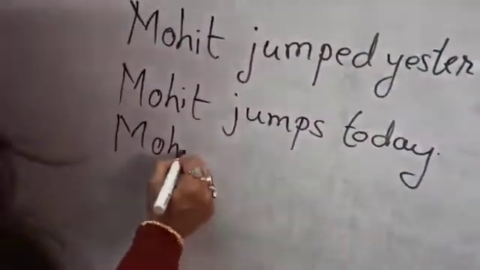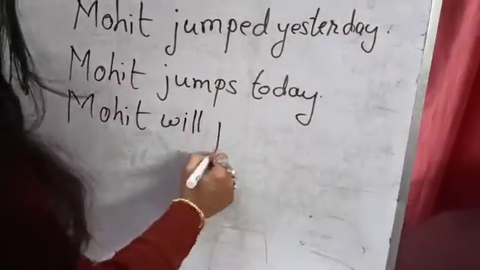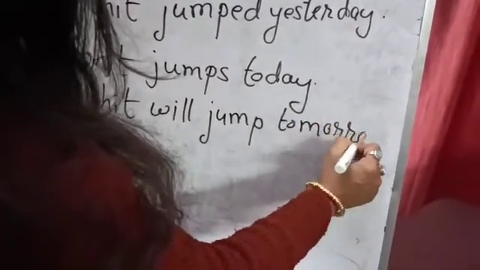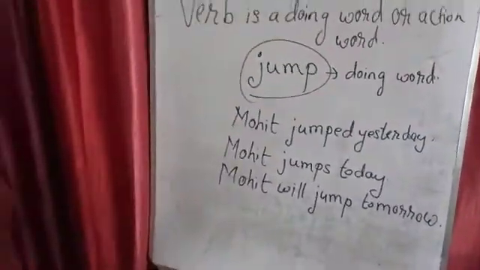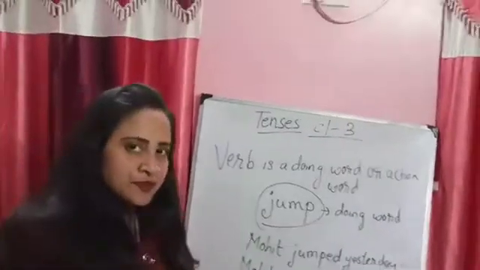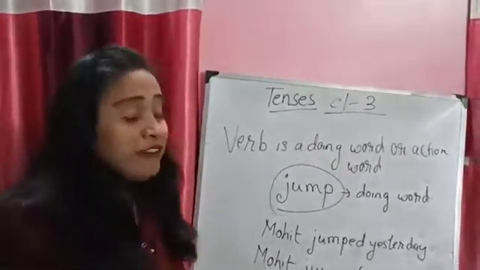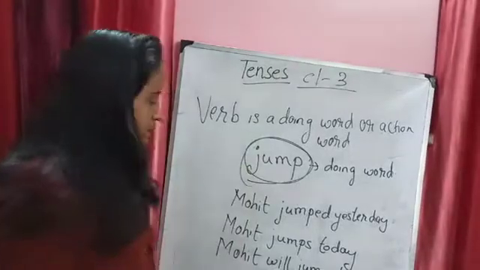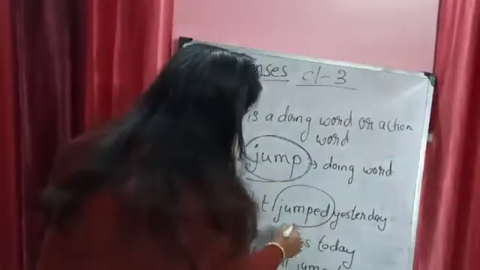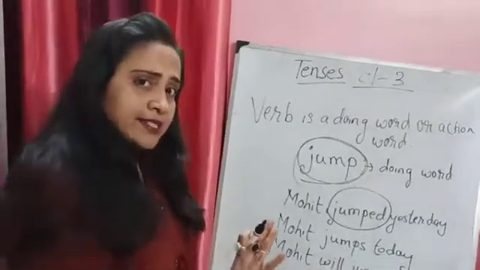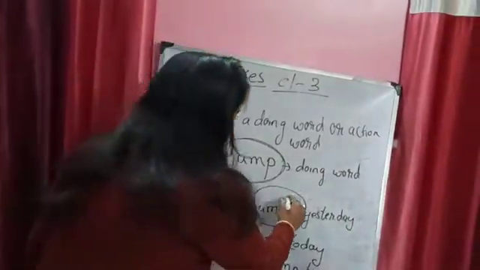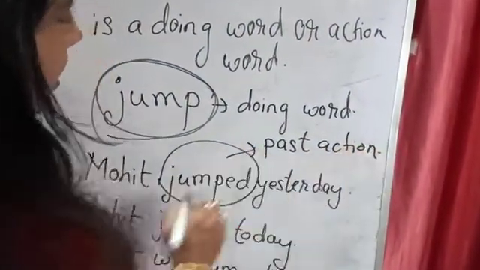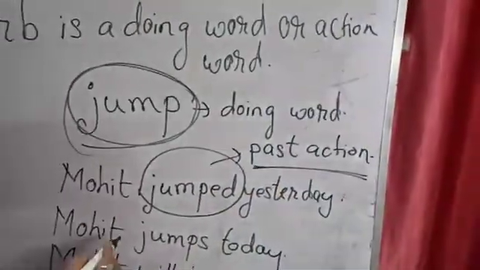Mohit will jump tomorrow. See, Mohit will jump tomorrow. This, ma'am, we know this. So when we talk about this, the word jump is the base form of the verb. When Mohit jumped yesterday, the action already took place yesterday. So this one is known as past action. Okay. Past action, jumped.